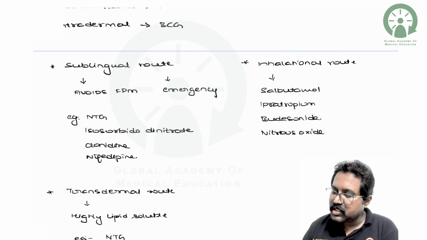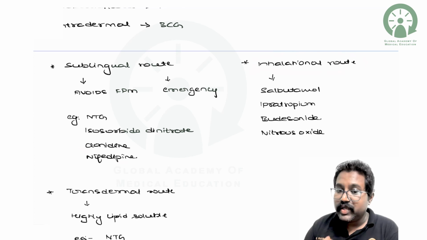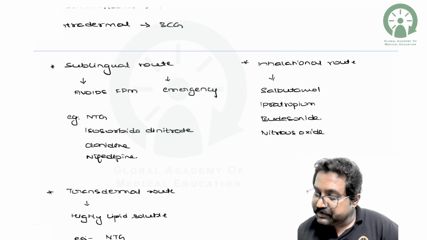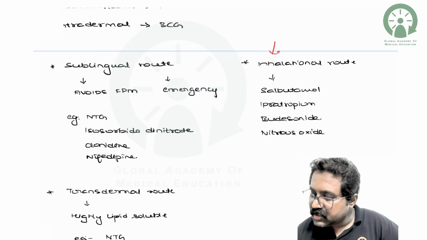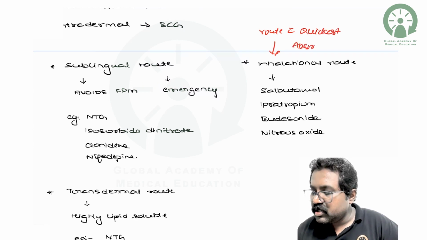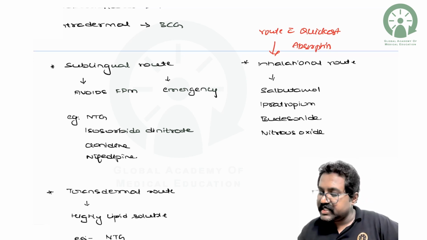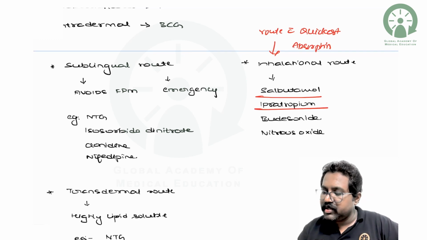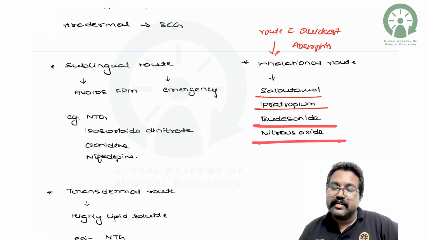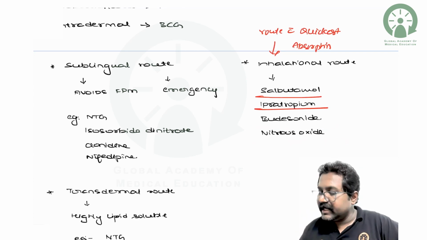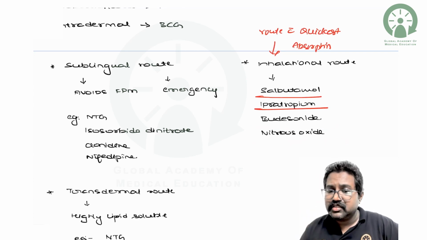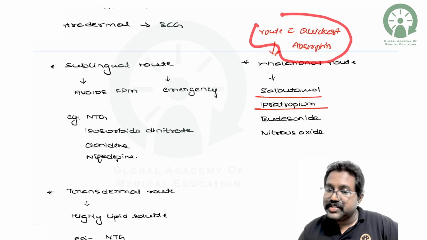Inhalational route is one of the routes which has the quickest absorption. Please remember, the reason being the lungs, the alveoli, have a larger surface area. The examples are salbutamol, ipratropium bromide, budesonide, and nitrous oxide, which is a general anesthetic. And which is the route which has the quickest action? That is your IV. But the quickest action through absorption will be through the inhalational route.